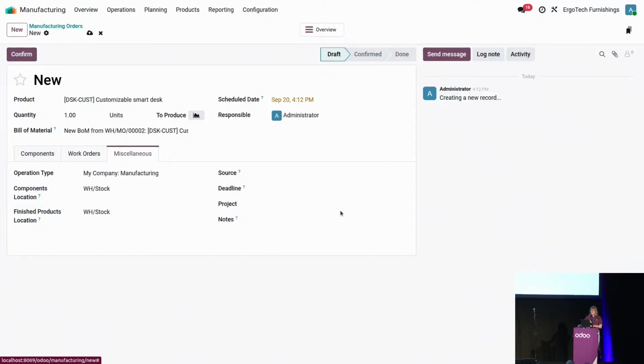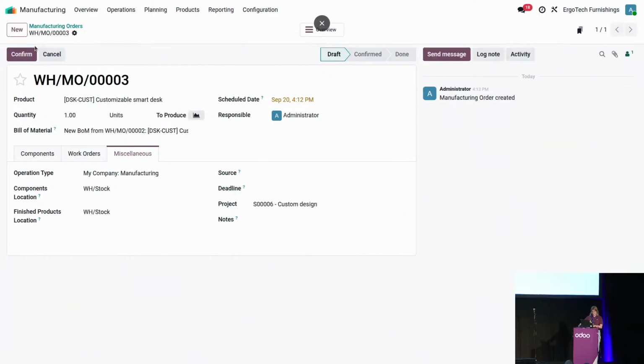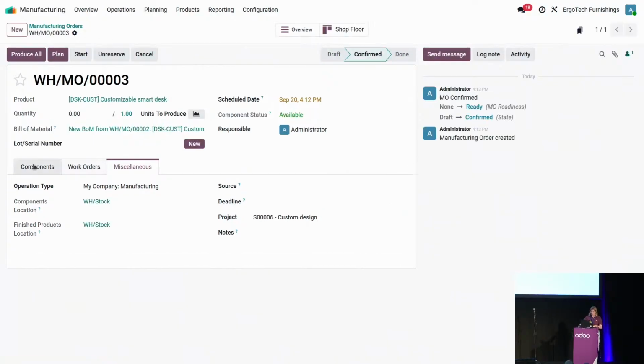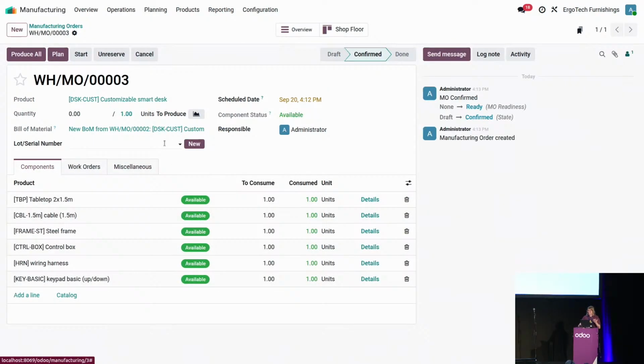It's through the miscellaneous tab over here. You have exactly the same on the bill of materials if needed. And you can add in here the project, which is linked to the specific analytic account, and everything will be reflected correctly into the project. So let me add it in here and confirm. Okay, we are good to go, but you know what?